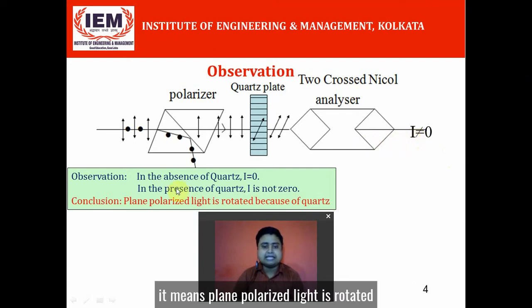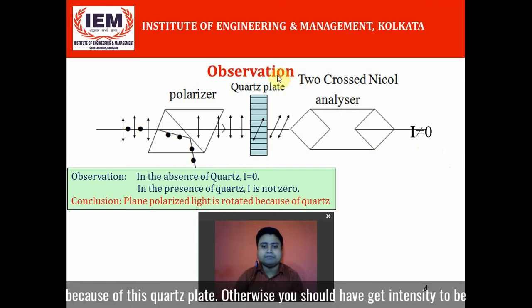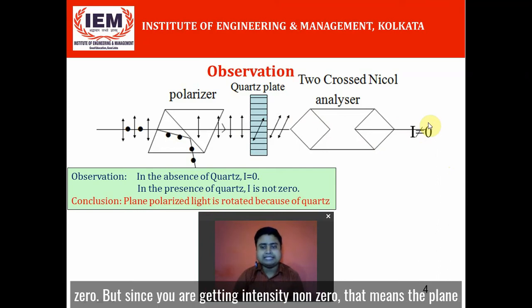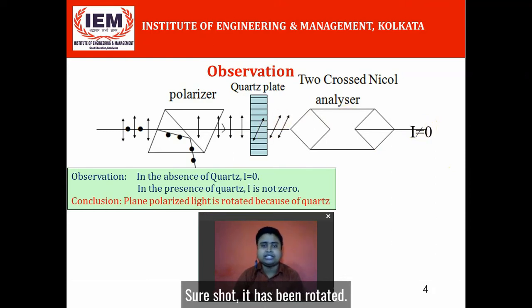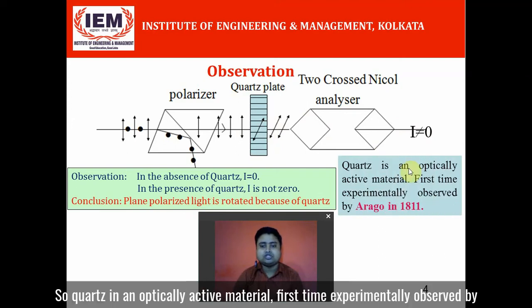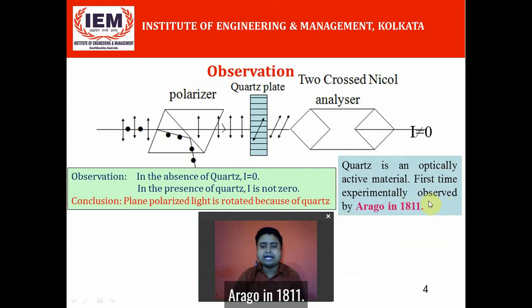It means the plane polarized light is rotated because of this quartz plate. Otherwise the intensity should have been zero. But since you are getting non-zero intensity, the plane of polarization has been rotated. It is sure it has been rotated. So quartz is an optically active material, first experimentally observed by Arago in 1811.